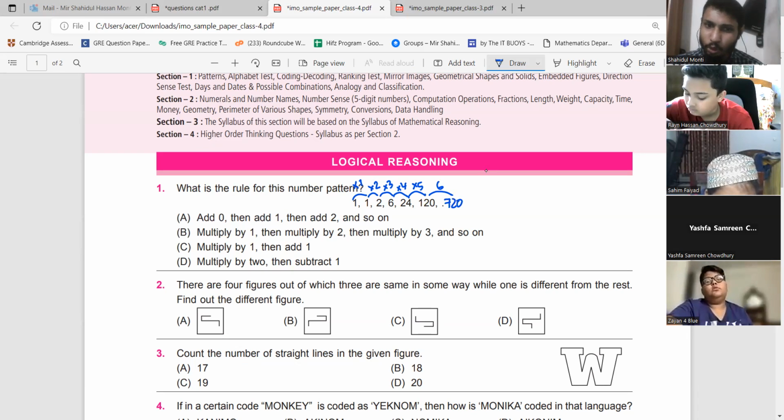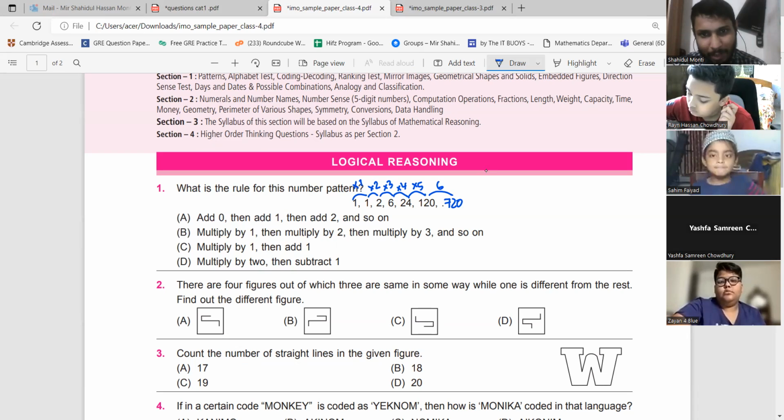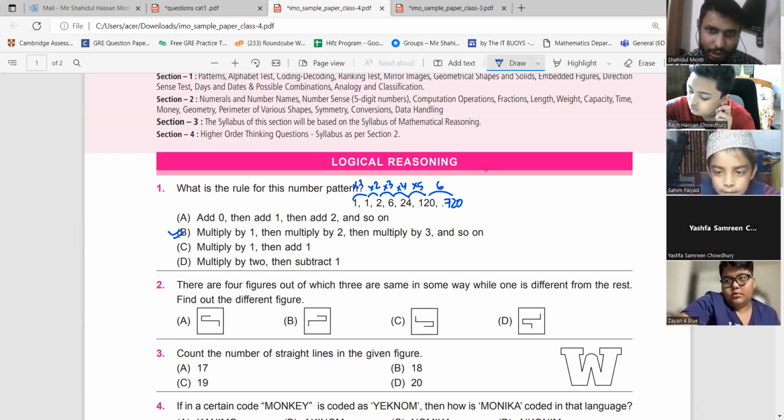Although we are not supposed to find the next one, we have understood the pattern. The pattern is multiply by 1, then multiply by 2, then multiply by 3, 4, 5, 6. Very good. I have seen many right answers.